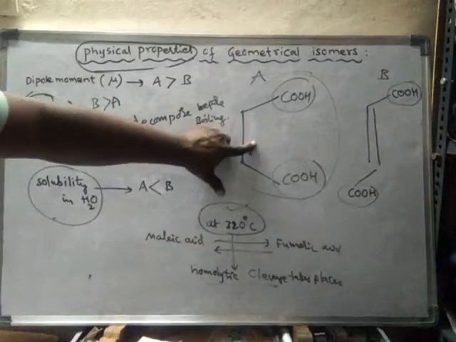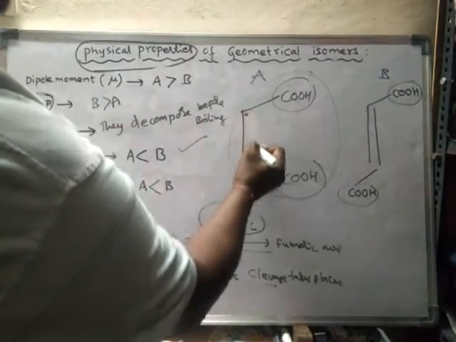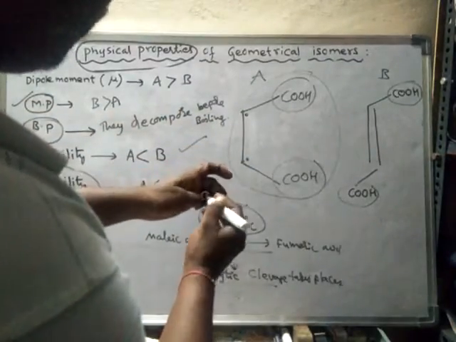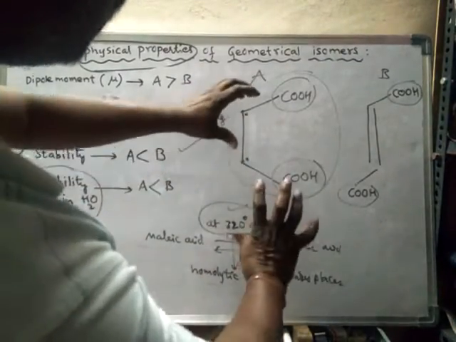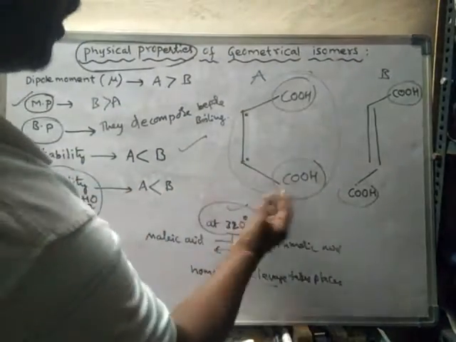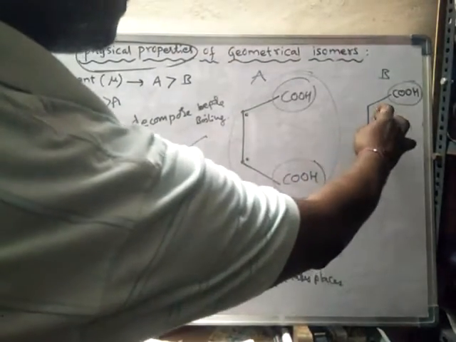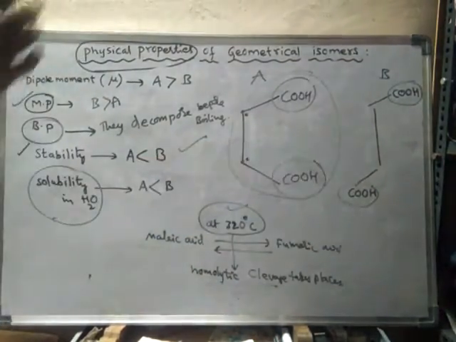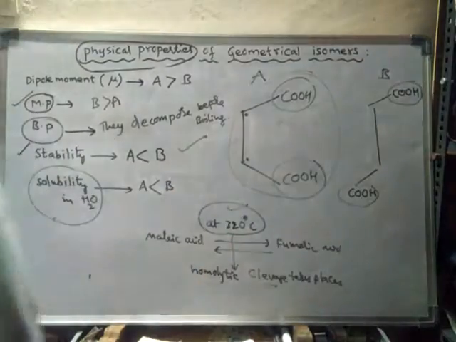Now single bonds are formed here, and because of the presence of a single bond, rotation is possible. This will come toward this side, so this will convert into this one. That means rotation is possible.